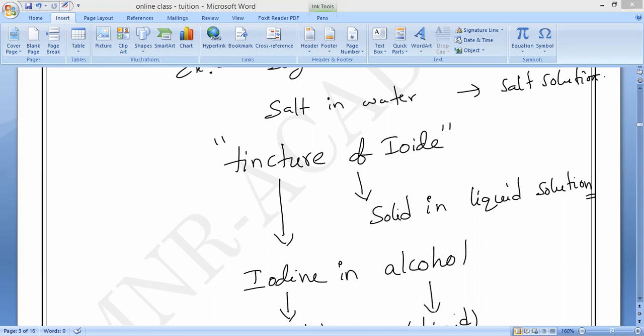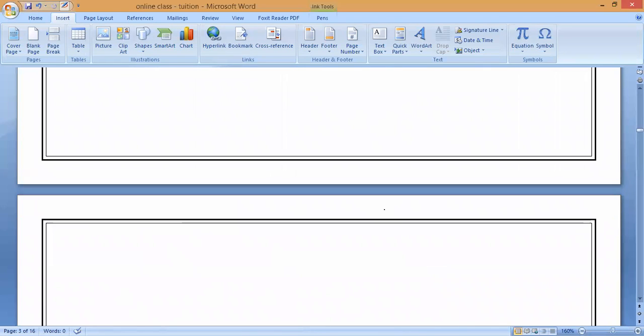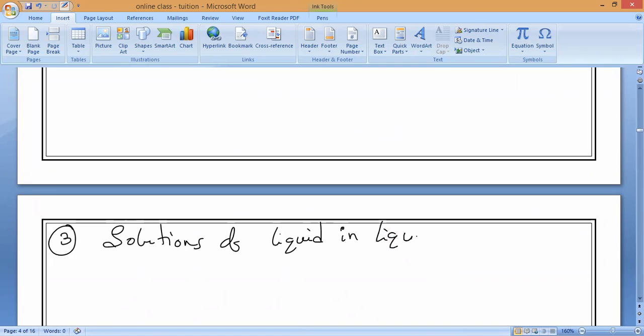Let's start now. Next, the third one. This is the second one. What is the third one? Solutions of liquid in liquid. Please write: solutions of liquid in liquid.